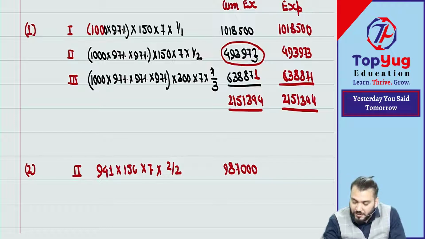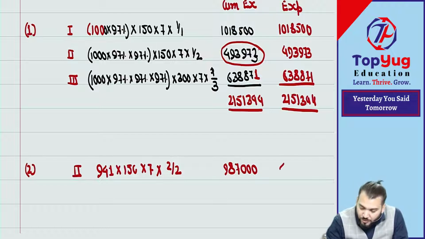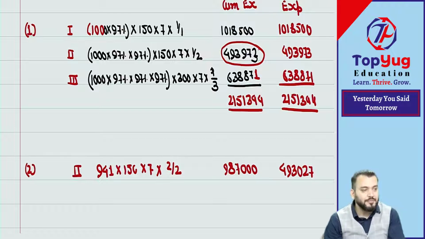Expense of second year. So you can do 9,87,000 minus 4,93,973 is equal to how much? 4,93,027. Have you understood this point? Follow.